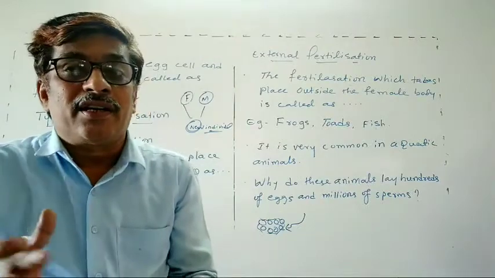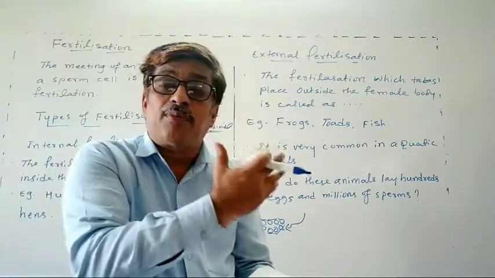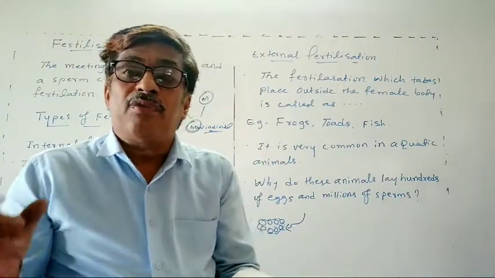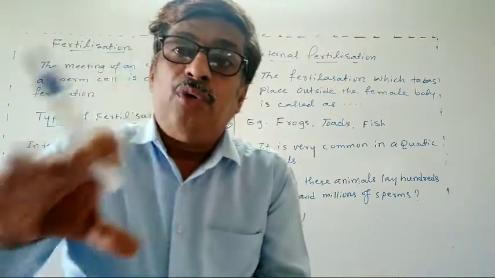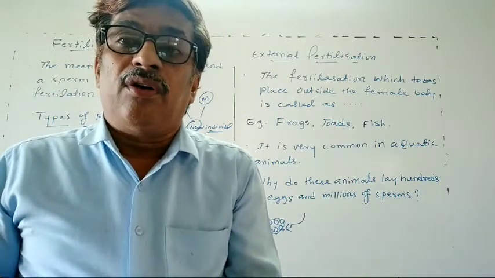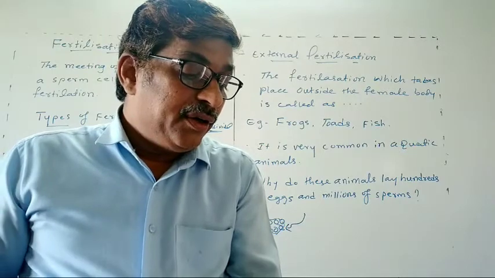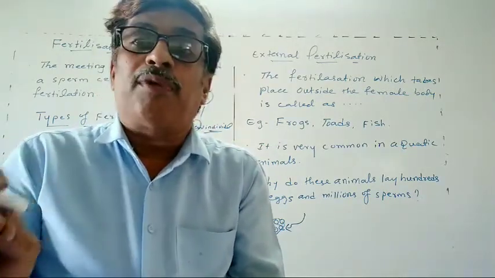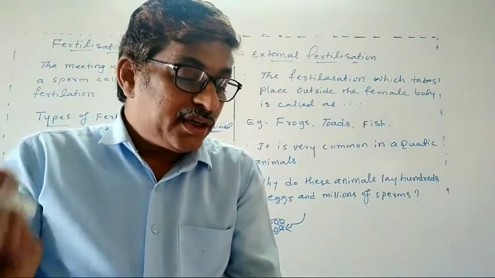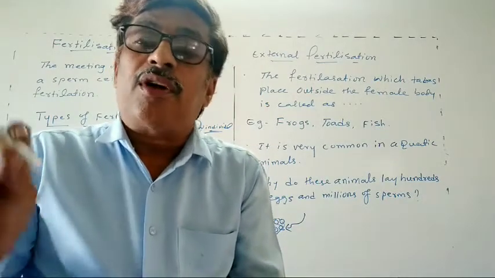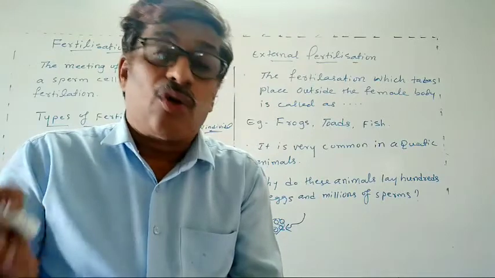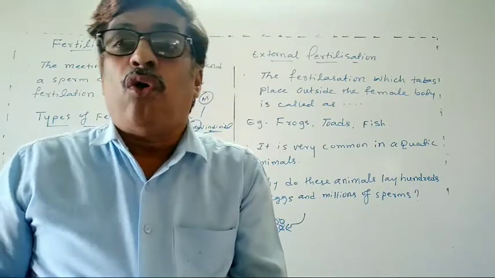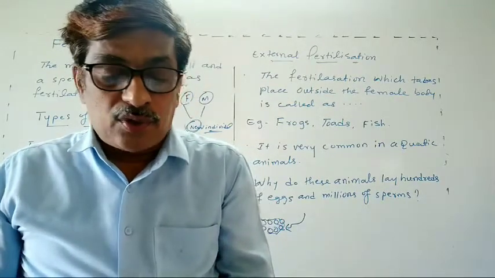Even though there are so many eggs and sperm, fertilization will be very less because of the disturbance, wind, water current, and many animals that feed on them. So it is necessary to make sure the fertilization of a few of them. Okay, got the idea, students?